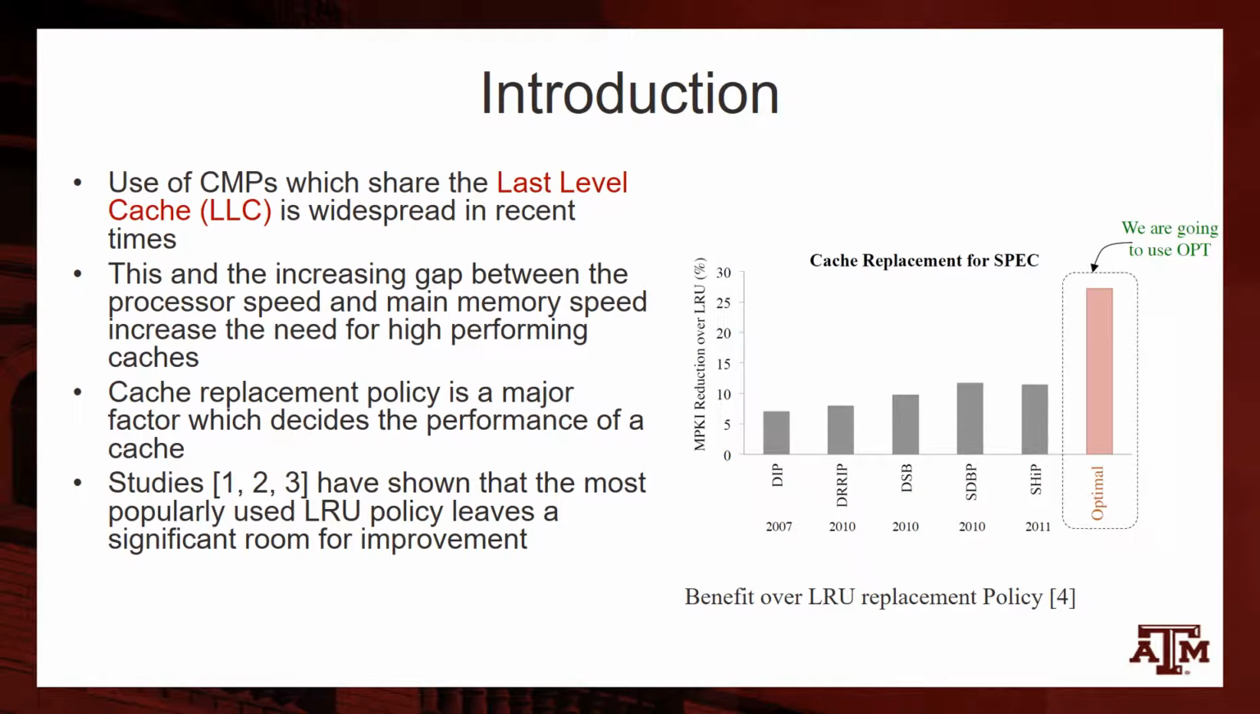In 1966, Robert Belady proposed the optimal cache replacement policy. This policy says that the ideal block for eviction is one which will be referenced furthest in the future. Several studies in the recent past have concluded that the most popular cache replacement policy for LLCs, the LRU policy, leaves significant room for improvement in miss rate as compared to OPT.